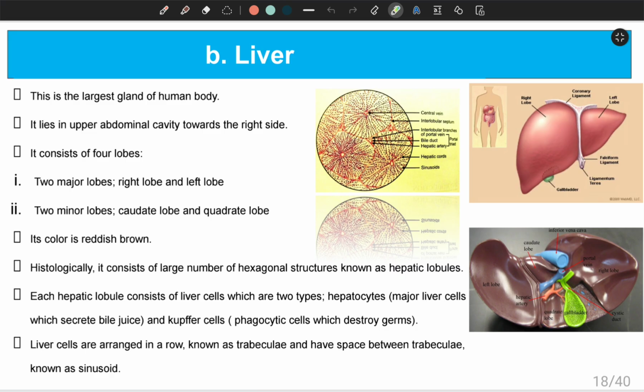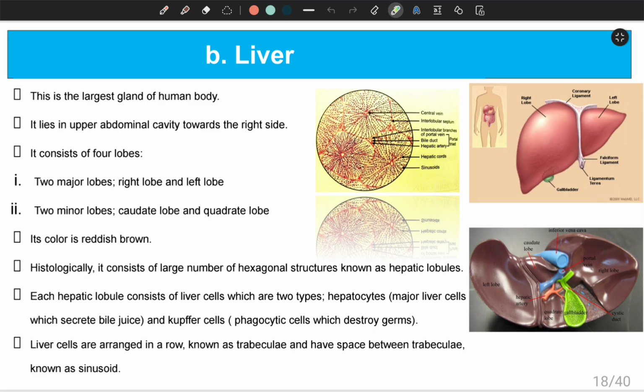The liver is reddish brown in color, and if we see it anatomically, it consists of a large number of hexagonal structures known as hepatic lobules, and each hepatic lobule consists of multiple liver cells, which are known as hepatocytes. There are 2 types of cells, the hepatic cells you can see, and there are 2 types.